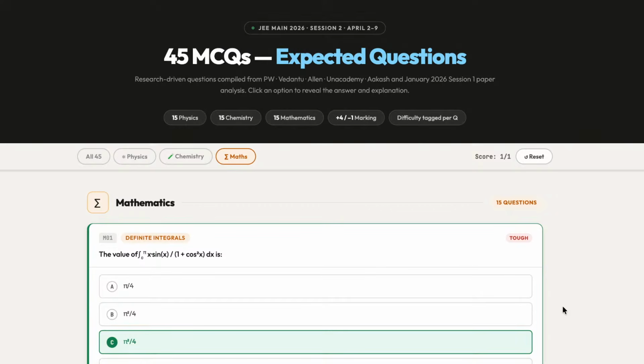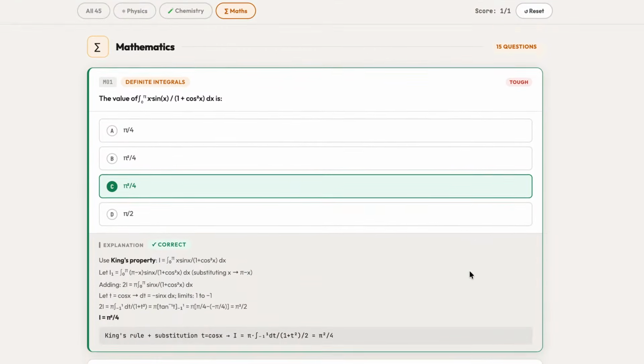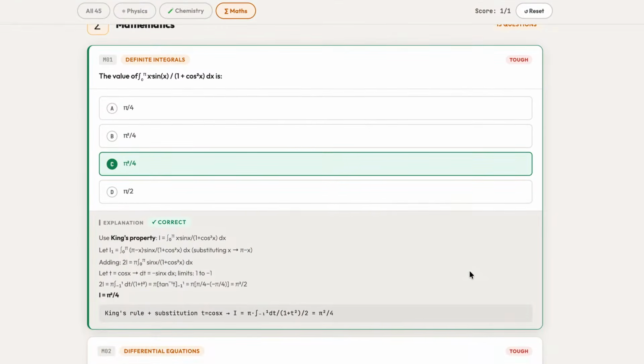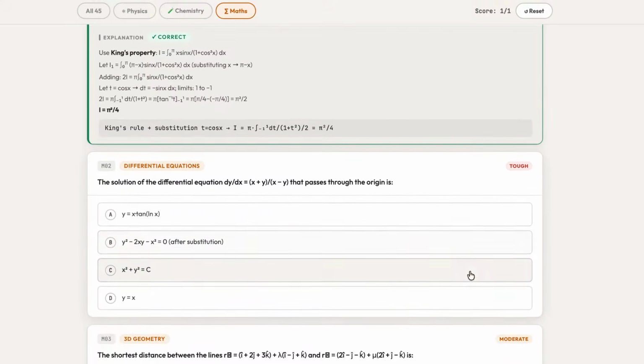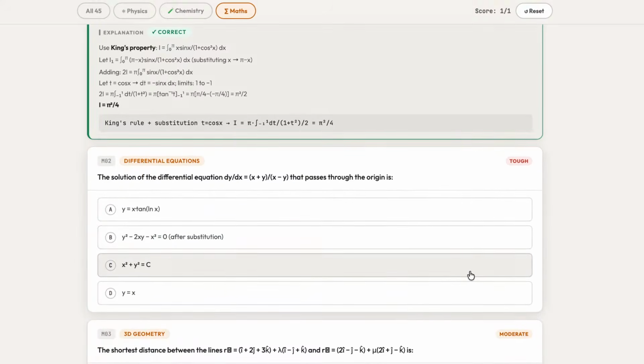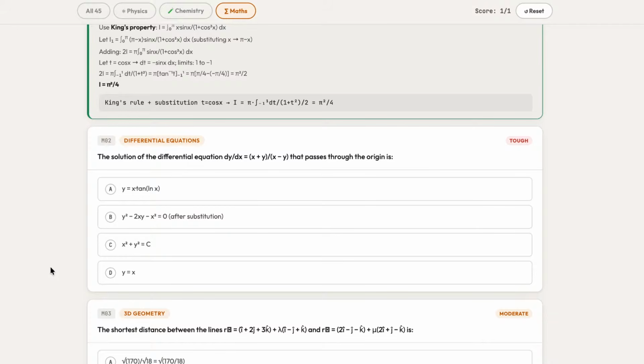So as you can see, for the definite integrals we have solved one question and the answer is C. Next, moving ahead, we have a differential equation question which you can see on the screen. So any guesses what will be the right answer for the second question that you see on the screen currently?